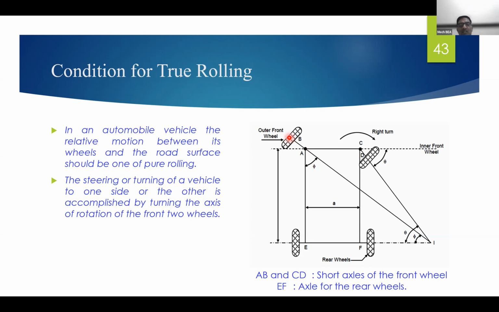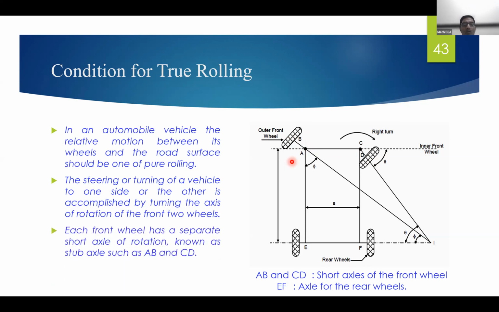These stub axles need to be steered, turned about C and about A, and that is made possible with the help of the knuckle arm. Again, each front wheel has a separate short axle which is called a stub axle.